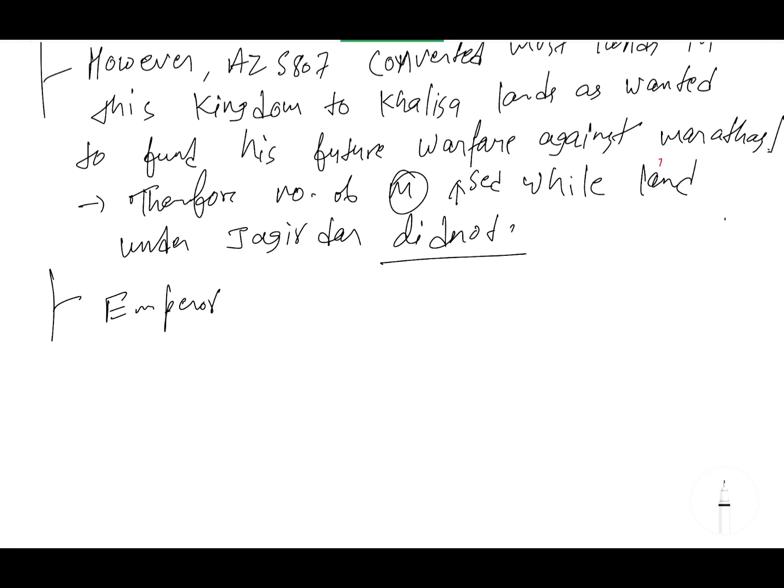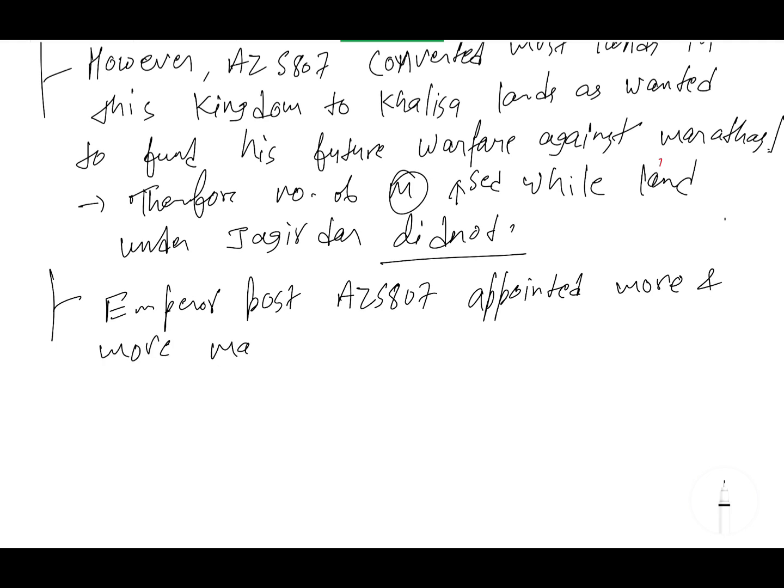Emperors post-Aurangzeb appointed more and more mansabdars for political reasons.